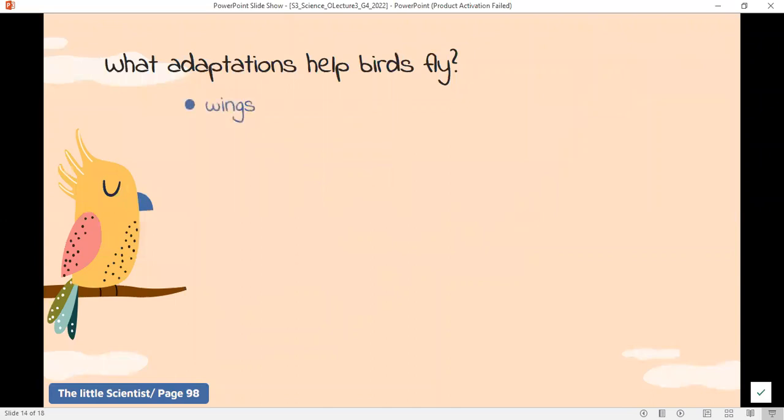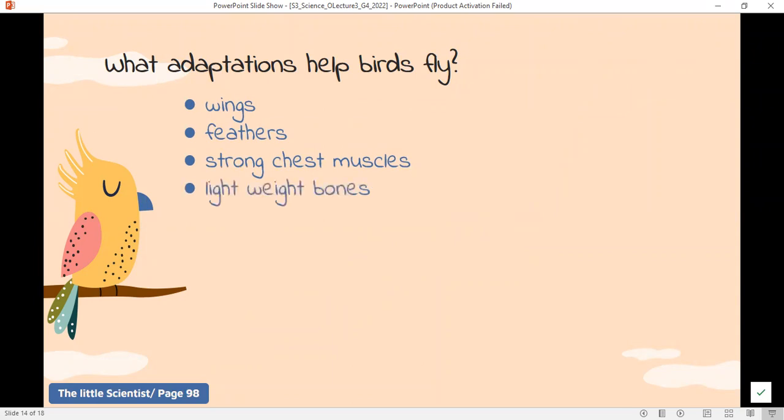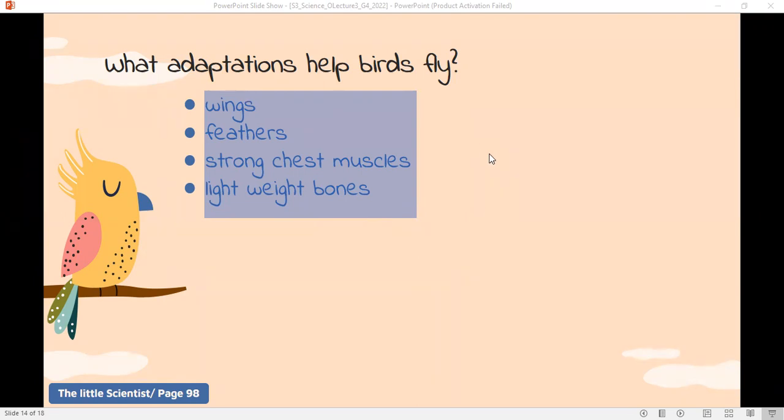How do birds fly? Using their wings? Yes, for sure. And they also use their feathers. Something else is that birds have strong muscles in their chest. This is what helps them to fly. And their bones are not heavy. They have lightweight bones. So these four things help a bird fly. Again, birds have wings. They have feathers. They have strong chest muscles and lightweight bones. And those four adaptations help birds fly.